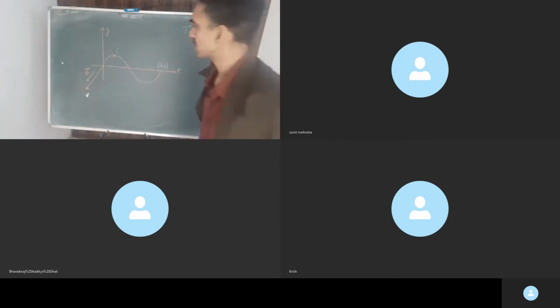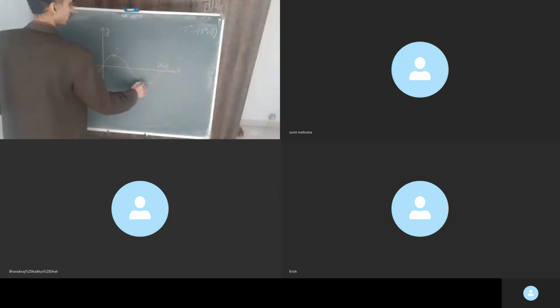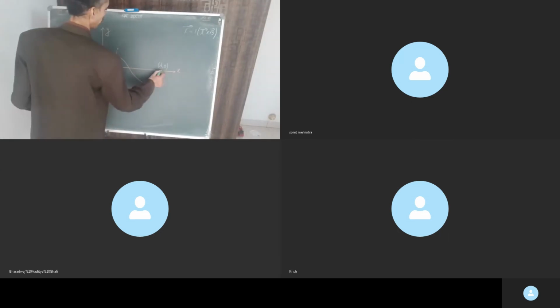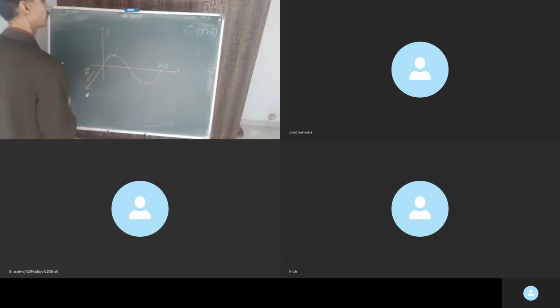This is the curve to you. This is a sinusoidal curve, and this is a wire to you. I is the current in it. Coordinate of this point is lambda, 0.